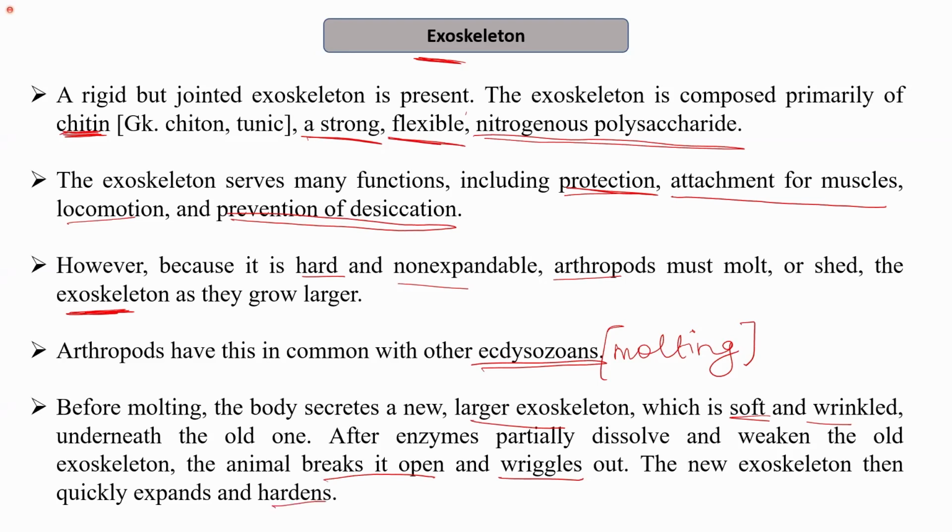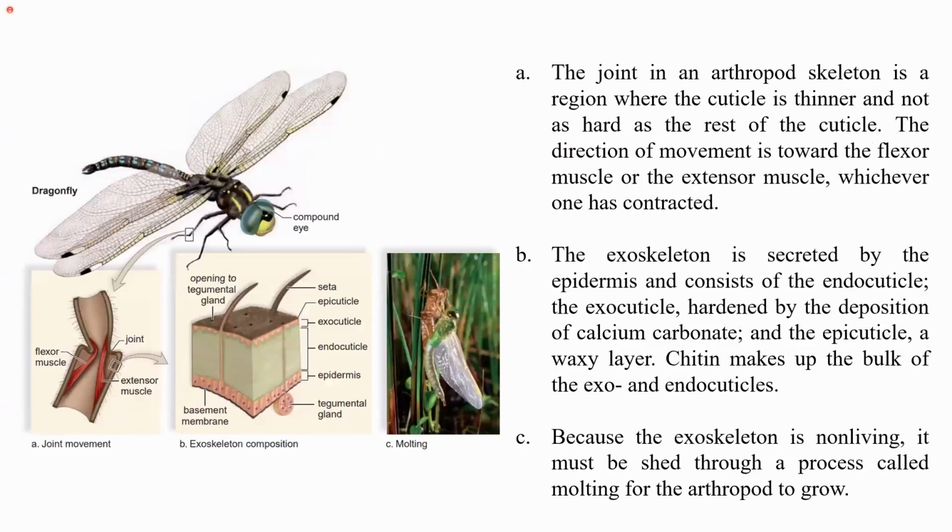Firstly, as the size grows, a newer exoskeleton is formed, which is comparatively larger than the older exoskeleton, and during the time of its formation, it is quite soft and wrinkled. Once the old exoskeleton opens or breaks down, the organism comes out of it, and the new exoskeleton quickly expands to take up the new size. It hardens further to perform functions like protection or the prevention of desiccation, etc. So this is an example of how the exoskeleton helps.